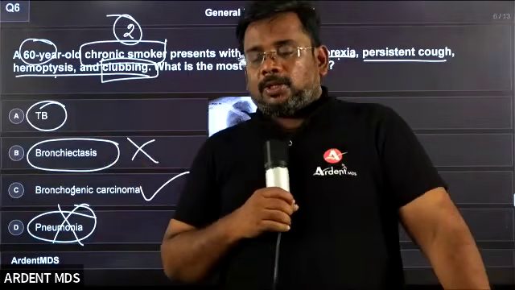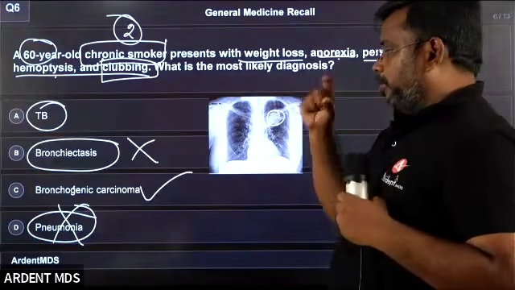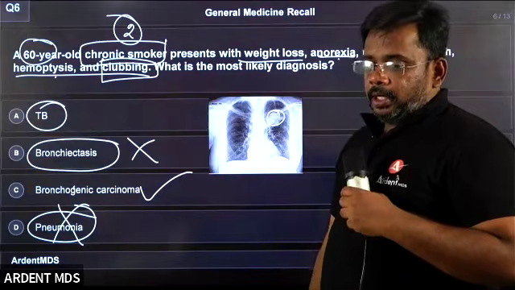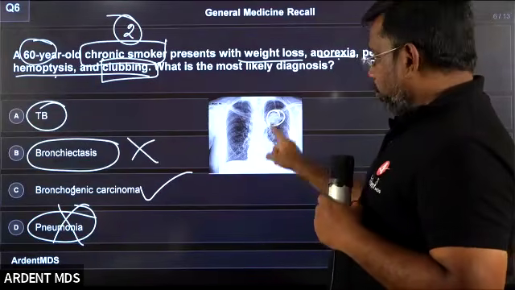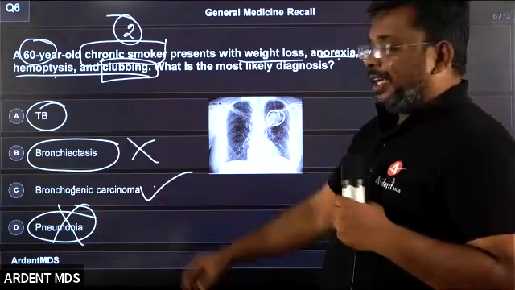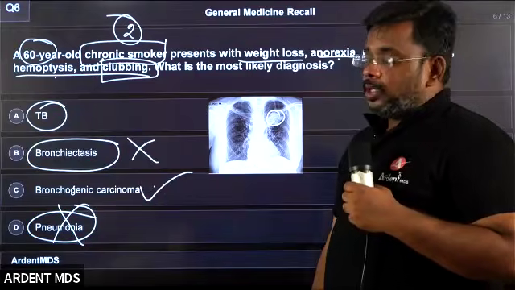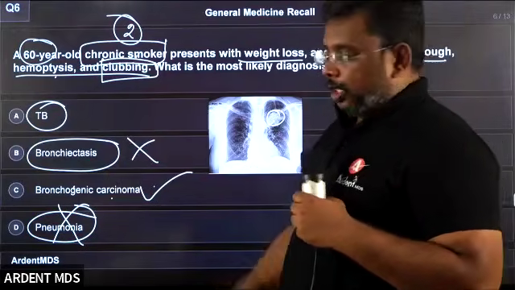Why bronchogenic carcinoma? See the picture. There is a radio-opaque lesion, a coin-shaped radio-opaque lesion. Usually tuberculosis does not present with this type of lesion. There is one more key point: clubbing is very common in bronchogenic carcinoma. Smoking is directly related to the carcinoma. So these are the points.